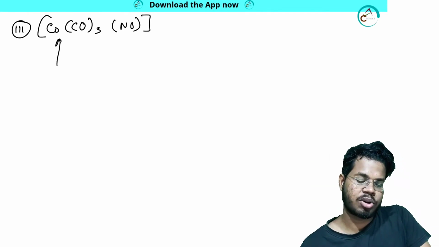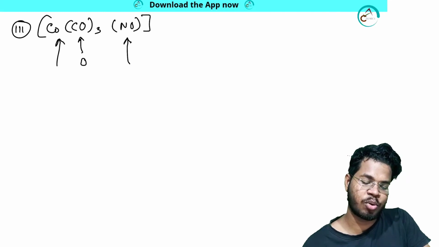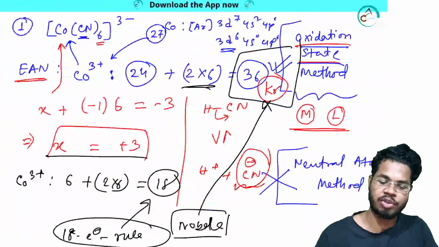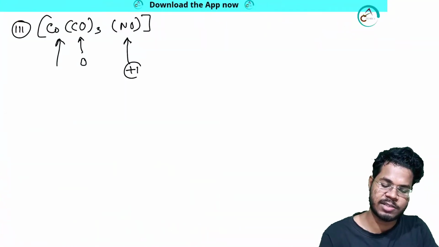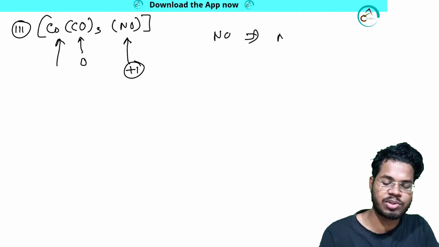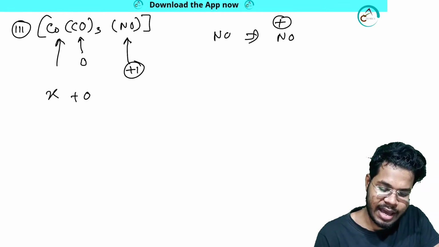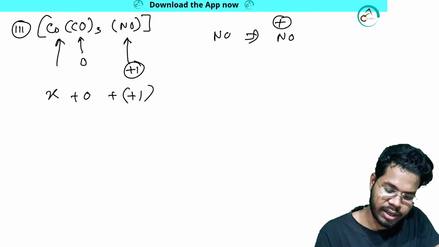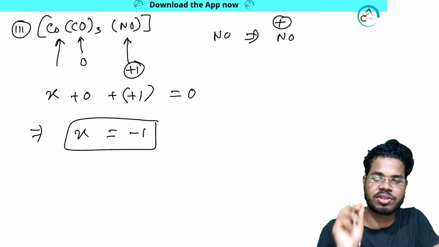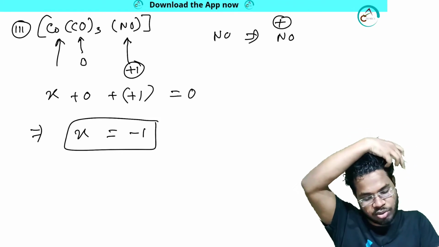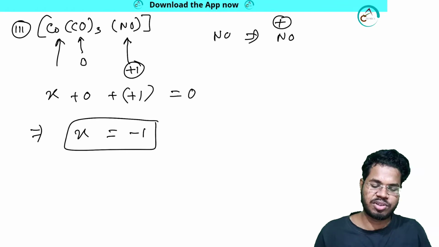So first you need to calculate the oxidation state of the metal. You know the overall system has charge 0, but here it is NO. According to the oxidation state method, because we are following the oxidation state method, this has charge plus 1. That is, NO is not NO, NO is equal to NO plus. Clear? So here it is x, here it is 0, here it is plus 1, and the overall charge is 0. So x will be minus 1. I told you this is the oxidation state, not the actual charge on the metal. Don't think the metal is negatively charged, but here you can say it has oxidation state minus 1.